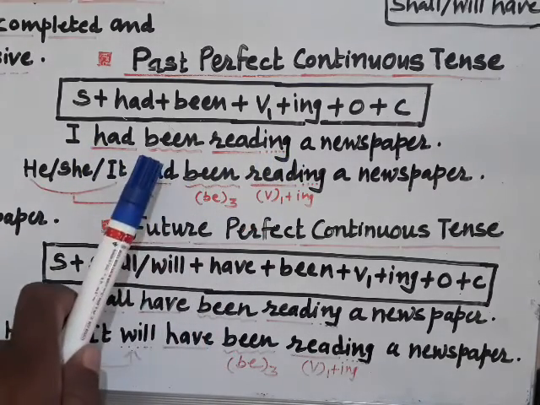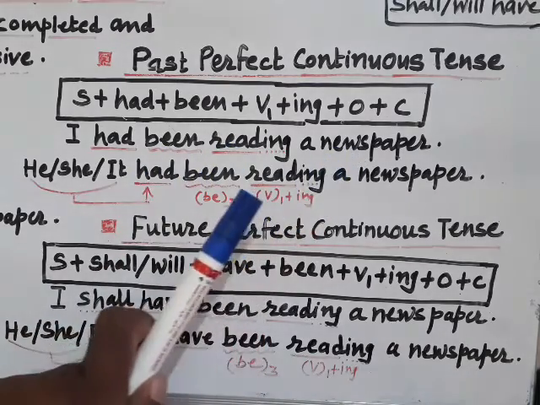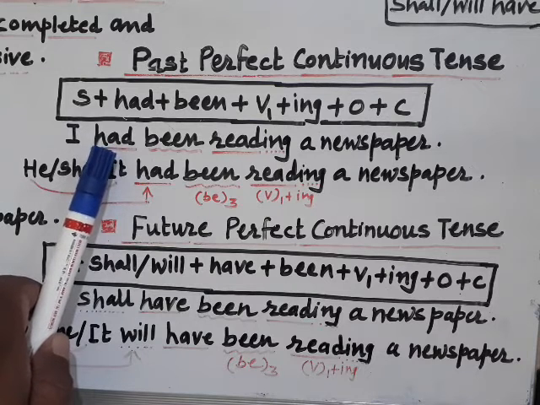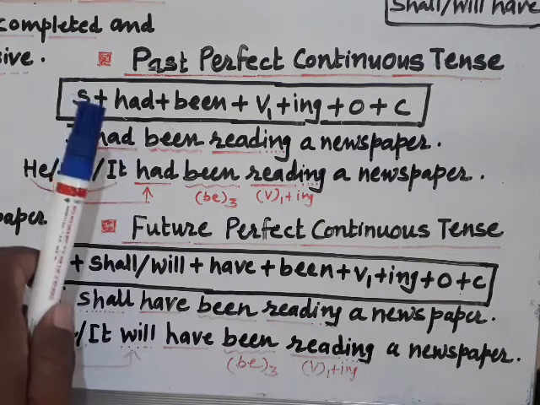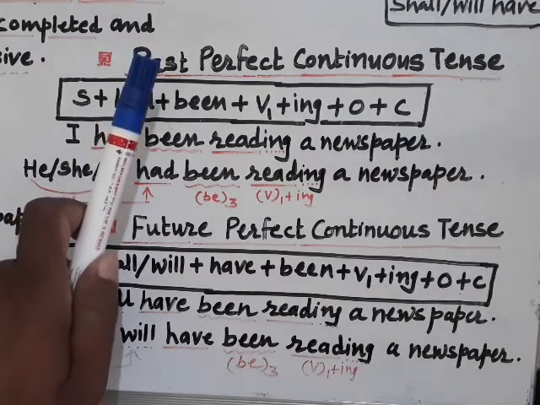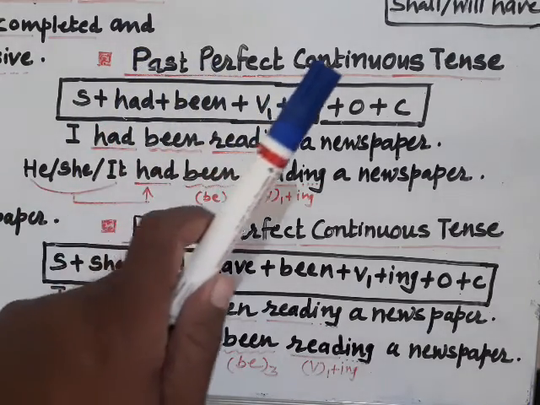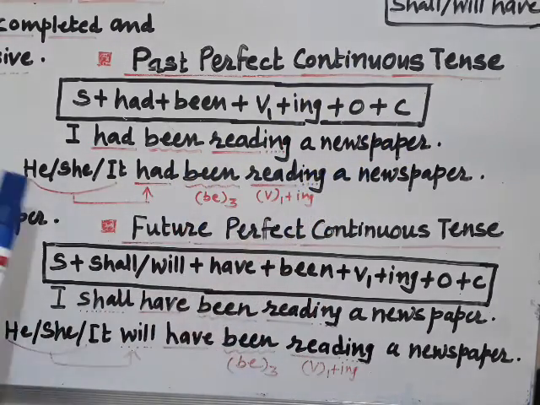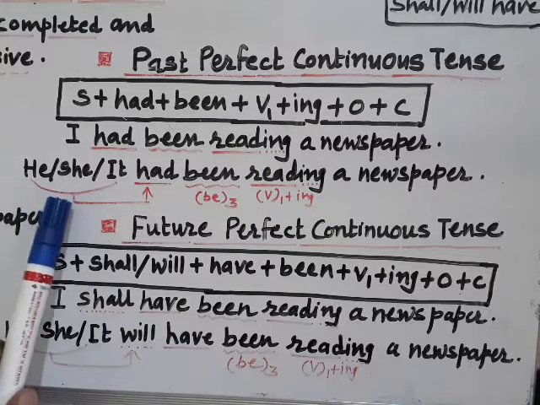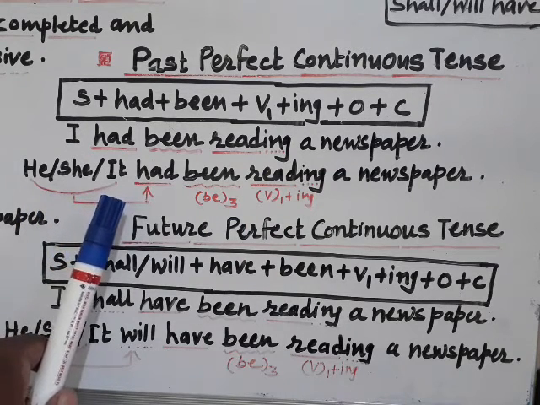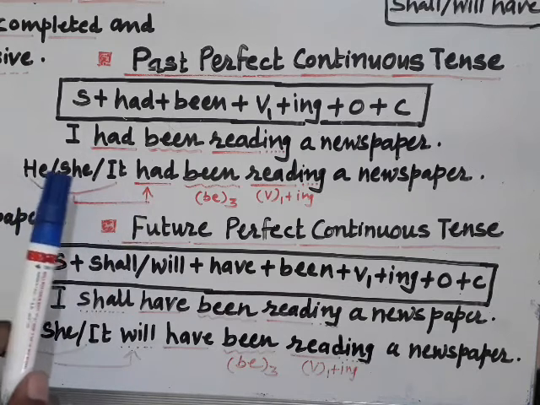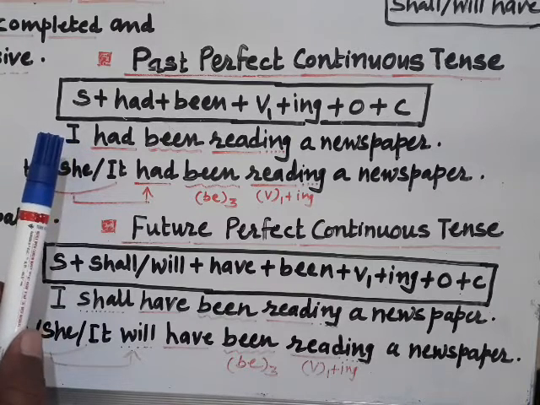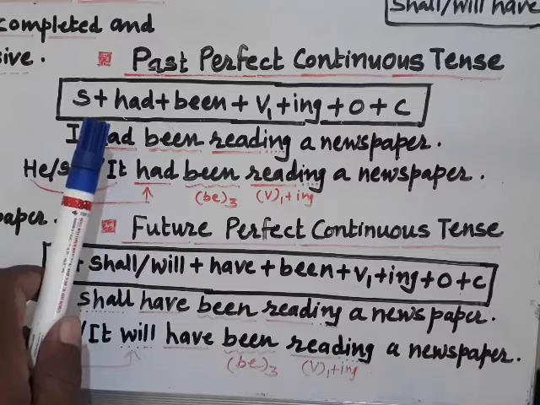Rest of all your words, been, reading, and other words, they remain as it is, intact. The only change that happens here is with the auxiliary had. In place of have and has, had is used to represent past perfect. Understand? Rest of the continuous form is reading a newspaper is intact. Once again, third person singular number I have written here deliberately so as to show you that whether it is he, she, it, or any form, that is I, we, you, and they, won't have any other choice except had.